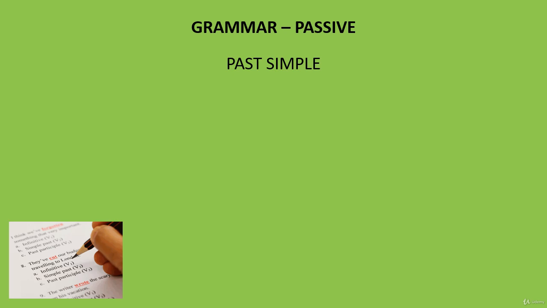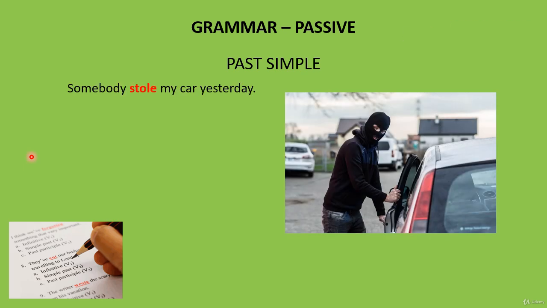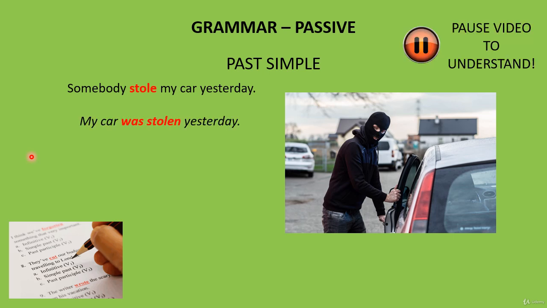Let's look at past simple and past continuous passives. Make a passive sentence from this. Somebody stole my car yesterday. Remember to follow the same steps. The answer is, my car was stolen yesterday.